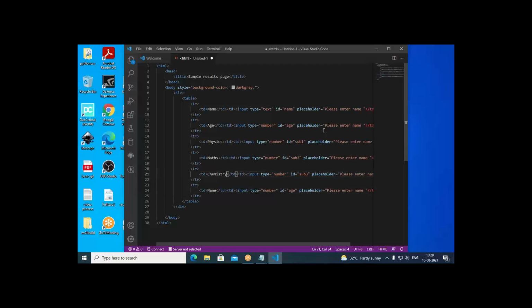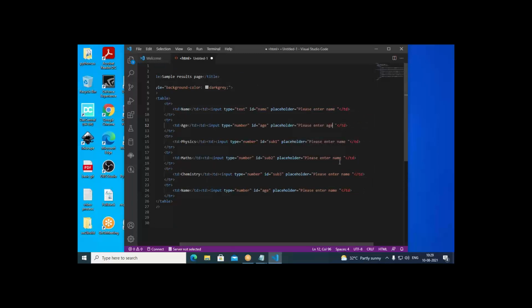Further, to make the user understand, please enter age. Then write, please enter physics marks. And here please enter maths marks. And here we enter chemistry marks.